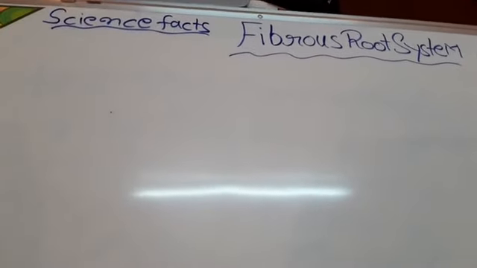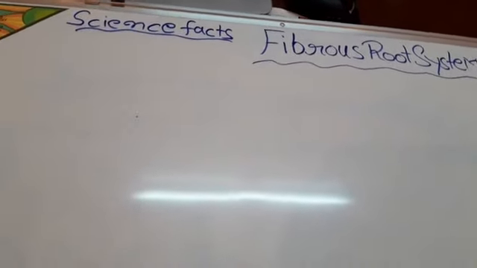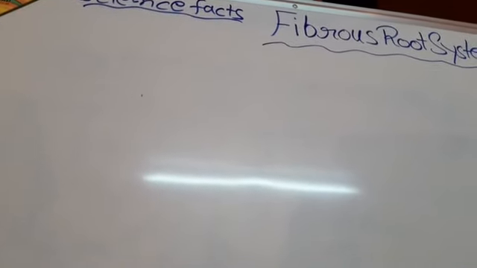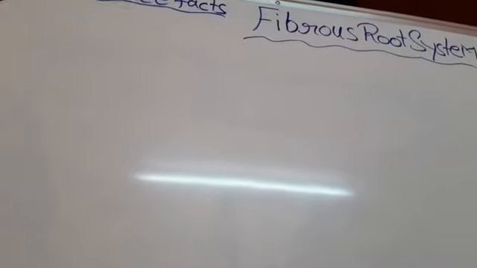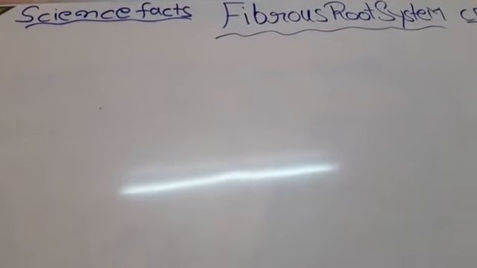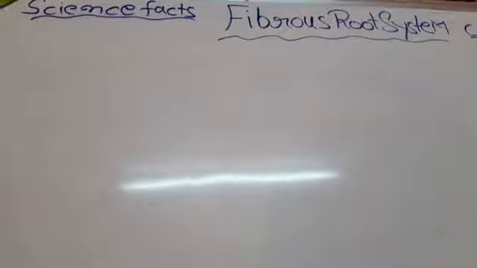So what is the root? The part of a plant that is below the surface of the earth is called the root. There are two types of root system: tap root system and fibrous root system. In the previous video, we already discussed the tap root system. I will put the previous video link in the video description box. So firstly, let me draw a diagram of the fibrous root system.